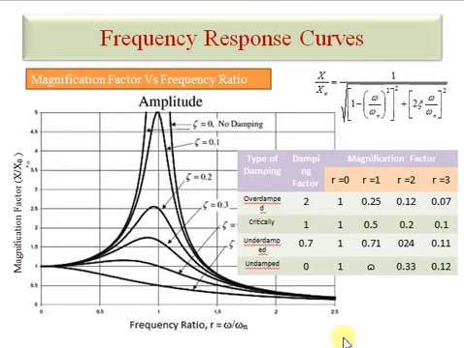Now if we further increase omega by omega n, R is equal to 3, in that case we again see the magnification factor coming down, meaning the amplitude of vibration is less. See here the curve is coming down, and when the ratio is 1 we see it is at infinity, when damping is 0.